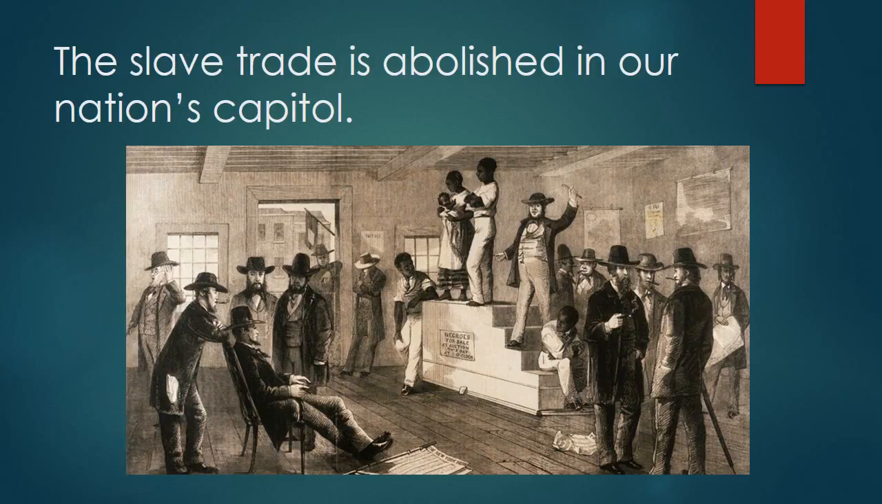What does that mean? That means that if you went to our nation's capital after 1850, you would not have been subjected to horrible scenes of families being ripped apart, children being ripped from their mothers, husbands and wives being ripped apart. You would not have seen this scene anymore in our nation's capital. North didn't get everything they wanted, but remember, it's a compromise. So the slave trade will be abolished in our nation's capital.